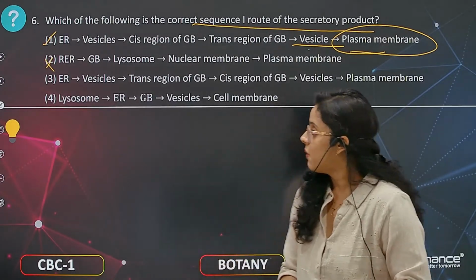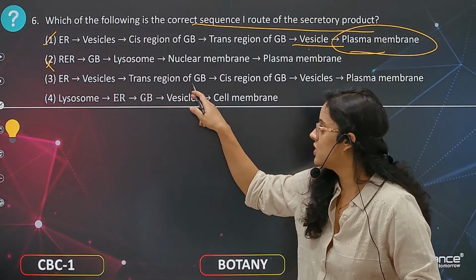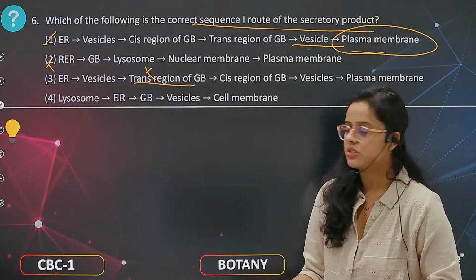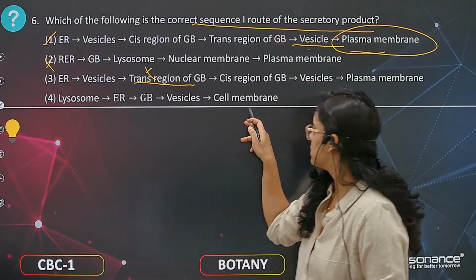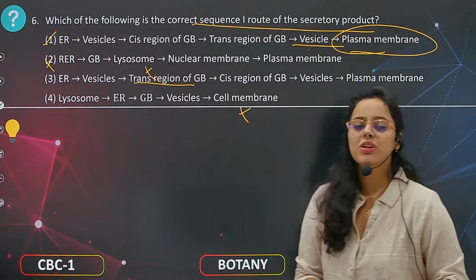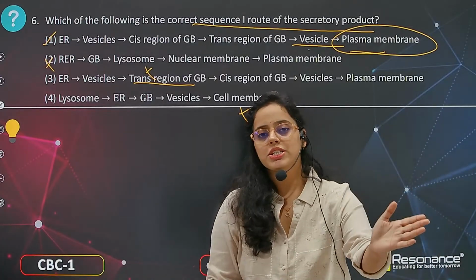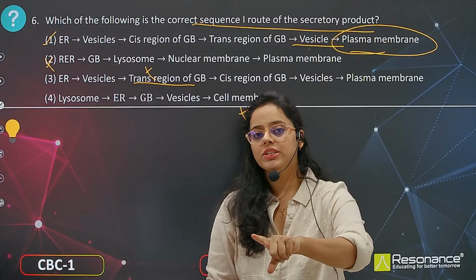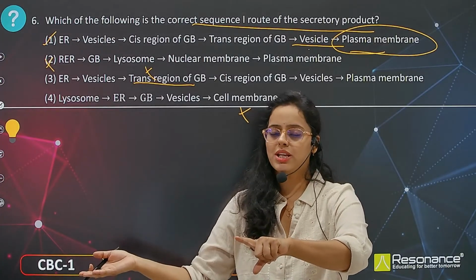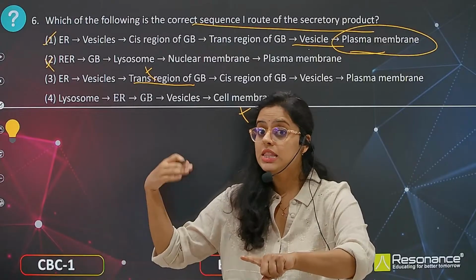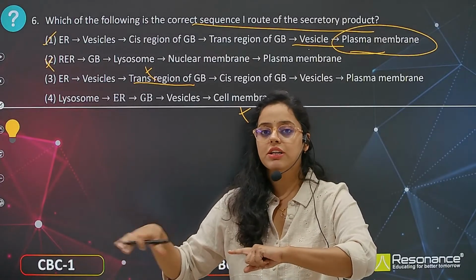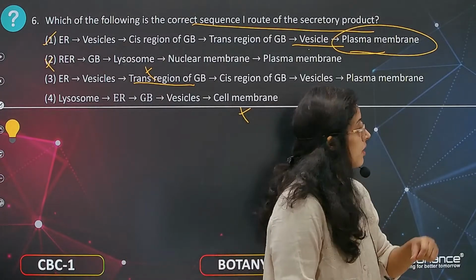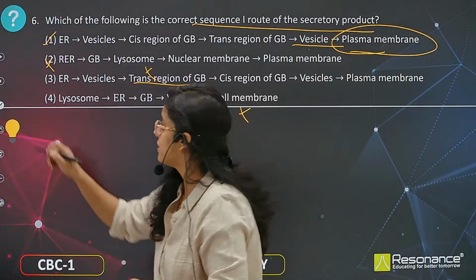Now, endoplasmic reticulum, vesicles, trans region, no, they always go to the cis region first, then to the trans region. Lysosome, endoplasmic reticulum, no, this is also a wrong statement. So the correct statement will be the first one. The substances formed in the endoplasmic reticulum are carried through vesicles to the cis face of the Golgi bodies, then to the trans face, then to the secretory vesicles formed from the trans face, then to the plasma membrane. So here the answer is going to be the first one.